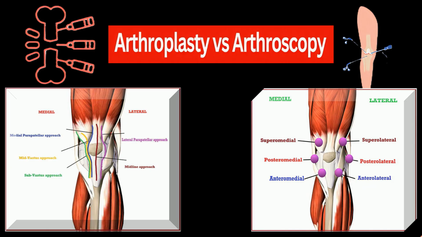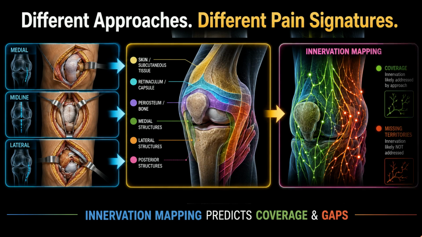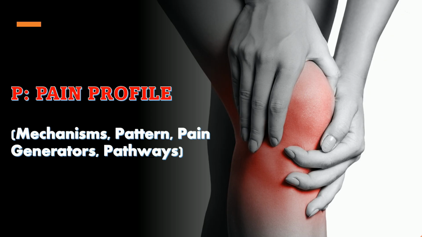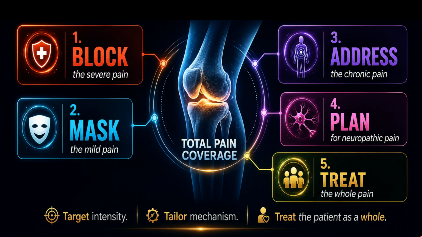Different tissues create different pain signatures, and innervation mapping helps us to predict both coverage and missing territory. Once we understand the procedure, the next P is pain profile, the foundation of strategy. The mechanism, pattern, pain generator, and neural pathway tell us what needs to be blocked, masked, treated, or rescued.